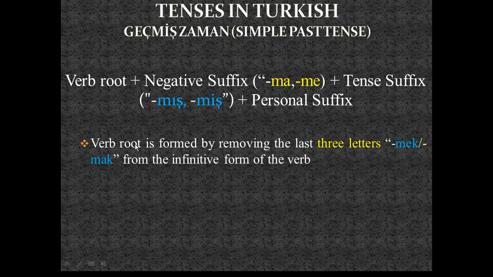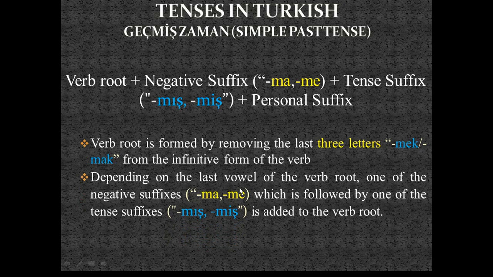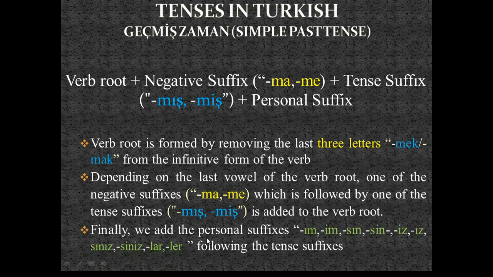The verb root, you will remember, is formed by removing the last three letters, mek or mak, from the infinitive form of the verb. Depending on the last vowel of the verb root, one of the negative suffixes ma or me, which is followed by one of the tense suffixes mış or miş, is added to the verb root. Finally, we add the personal suffixes im, sın, sin, ız, sınız, siniz, lar, ler, following the tense suffixes depending on the subject pronoun we use.